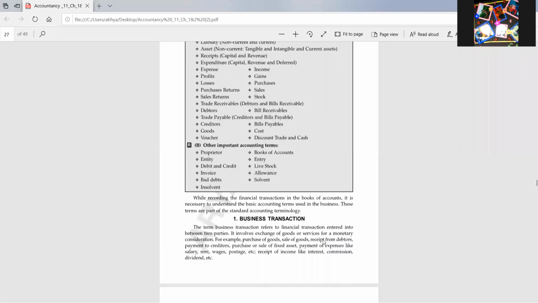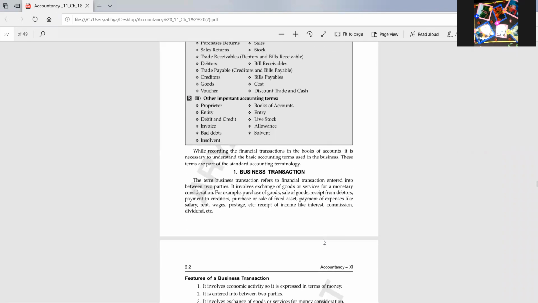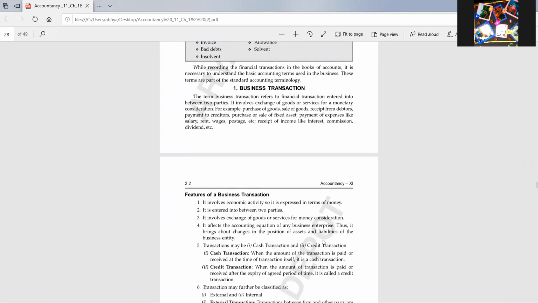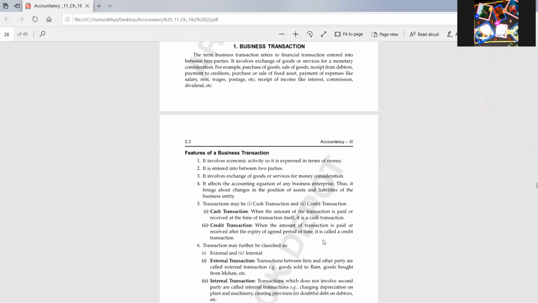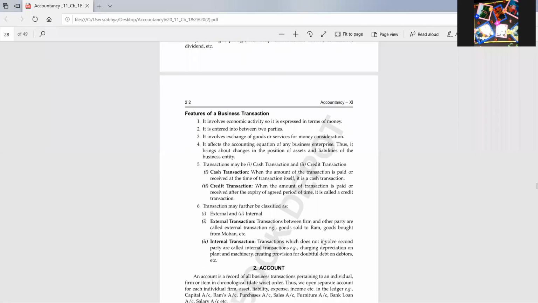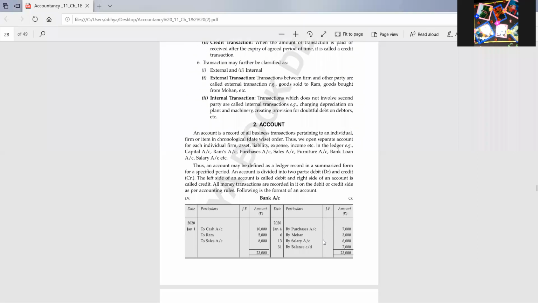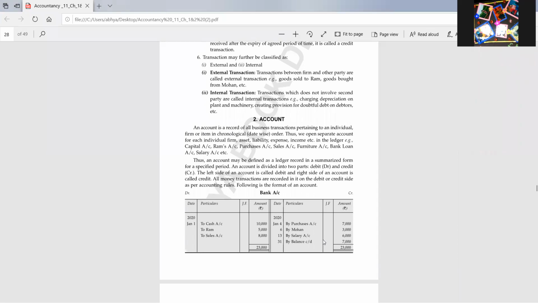First term, business transaction. It means any financial transaction which involves exchange of goods and services for a monetary consideration. Three main features: at least two parties, expressed in terms of money, and involves exchange of goods or services. Then we did account. Account is a place where all the similar nature items are grouped together under a particular head, like bank account, salary account, cash account. Many examples I had given you.